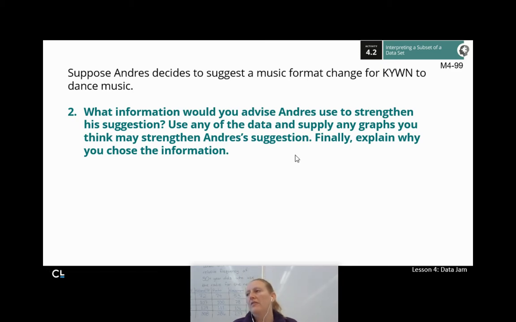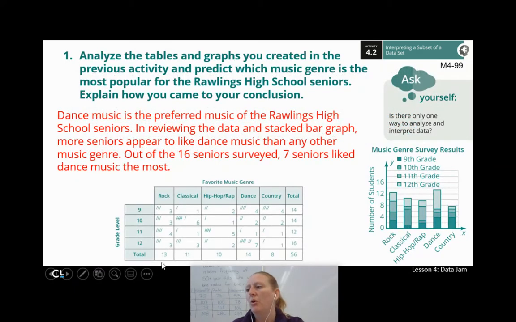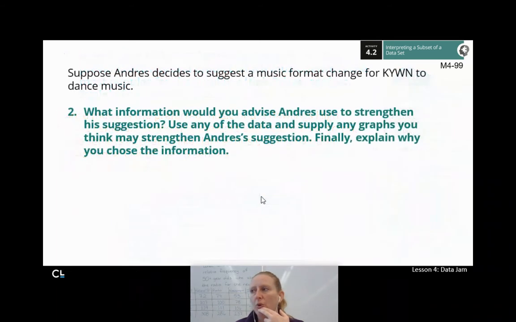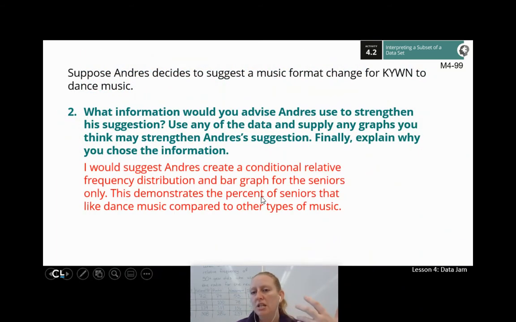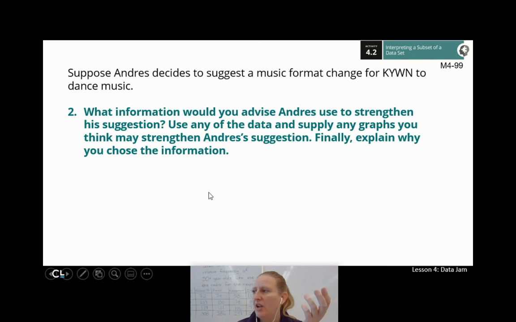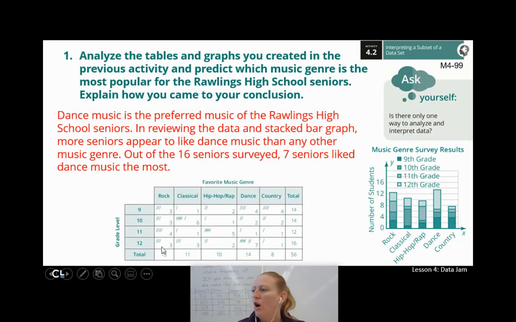So my thought on this is instead of using the whole table, I just want to focus in on those seniors, on those 12th graders. So my thought is instead of the whole table, let's use a conditional relative frequency table, right? Instead of basing it out of everybody, let's come back here and do all of these numbers out of 16 and do my percents.